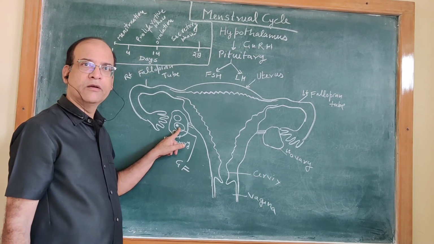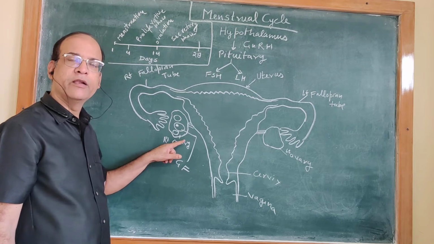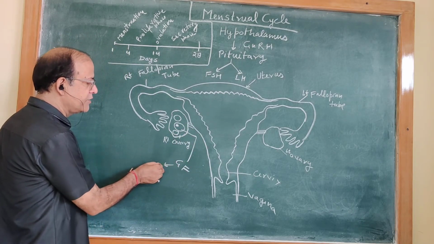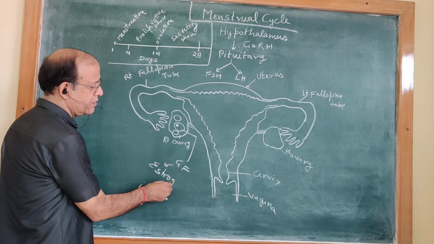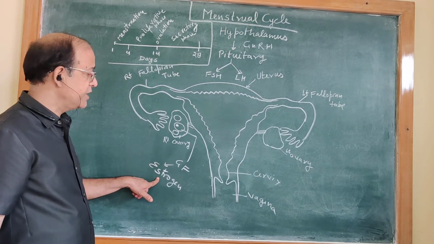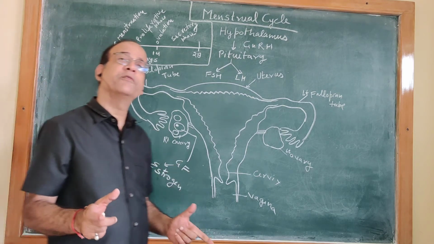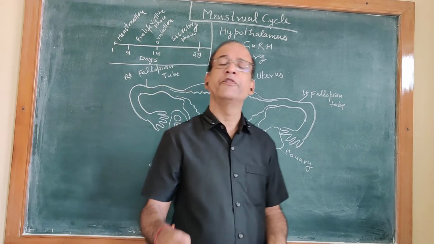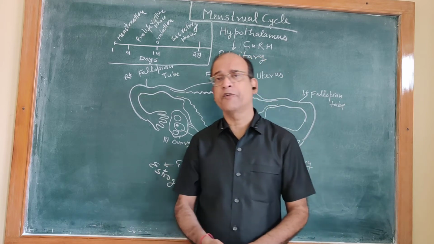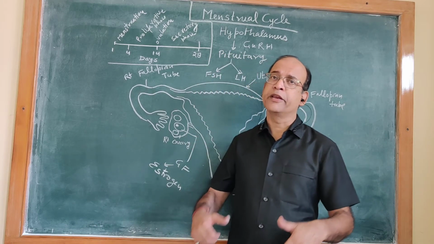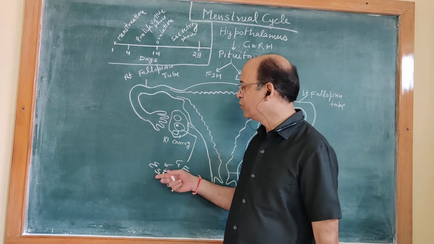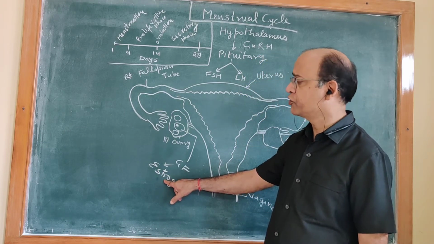This growing Graafian follicle secretes a hormone, and that hormone is estrogen. Estrogen is responsible for the development of secondary sexual characters in the body of female. After attaining the age of puberty, certain changes are there in the body of female. Those changes are due to the starting of secretion of estrogen hormone.